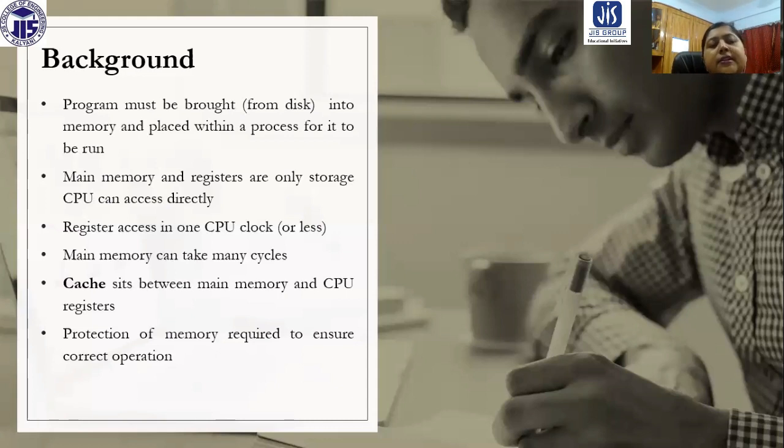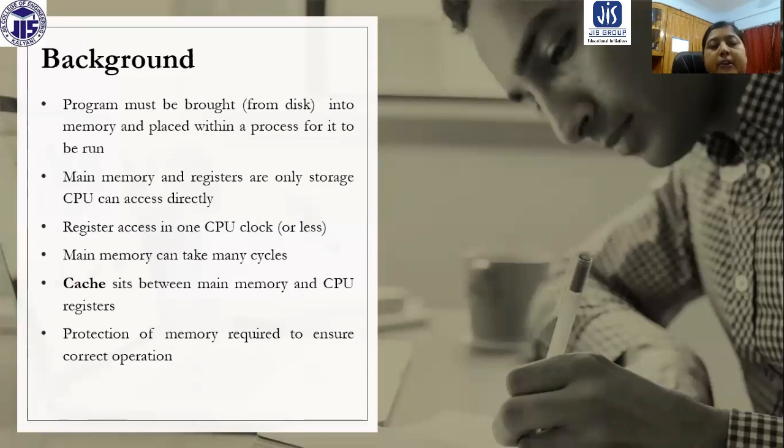Registers are accessed in one CPU clock, while main memory can take many cycles. But the register size is very small, so we cannot accommodate all the processes in registers. We can only accommodate some instructions in registers.